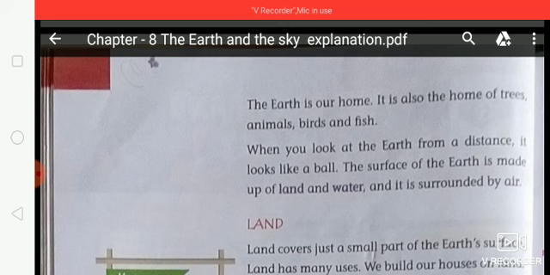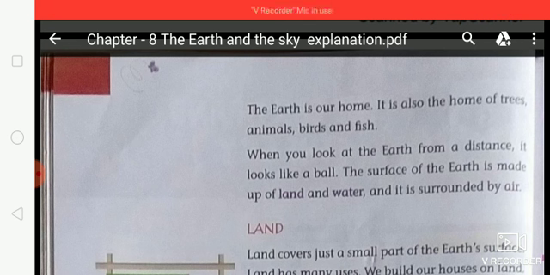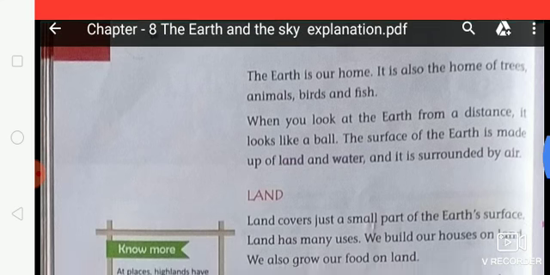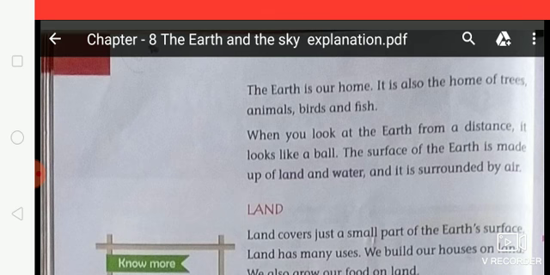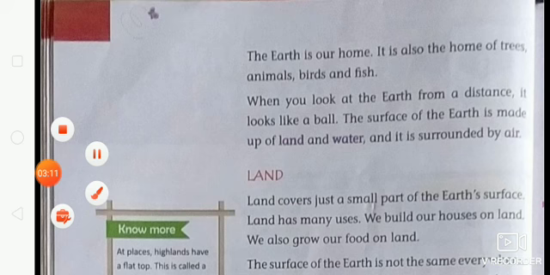So students, in this lesson you will learn about the earth and the different landforms of the earth. There are 8 planets in our solar system, as you all know, and our earth is one of them. They revolve around the sun. They move around the sun, so it is called revolving. Our earth also revolves around the sun, and our earth is our home because we live on earth.